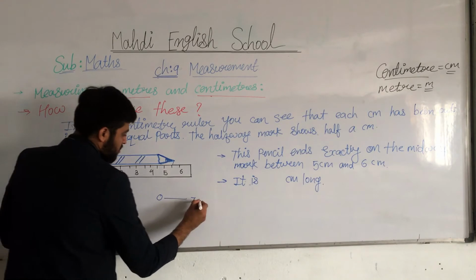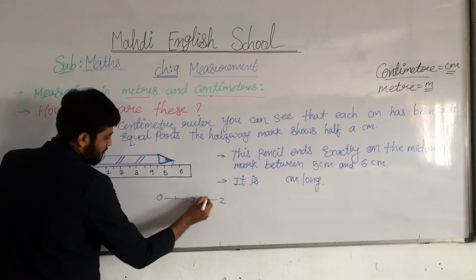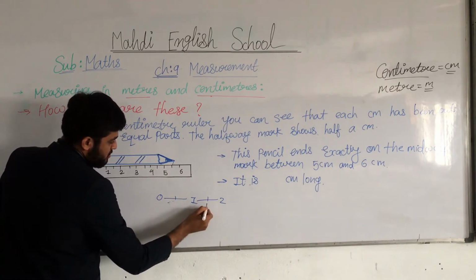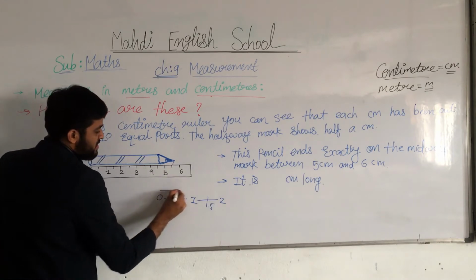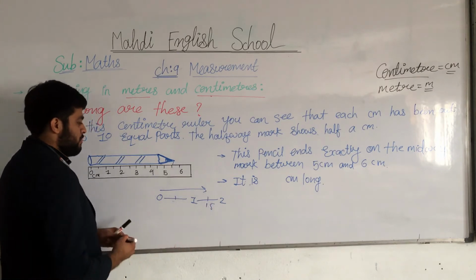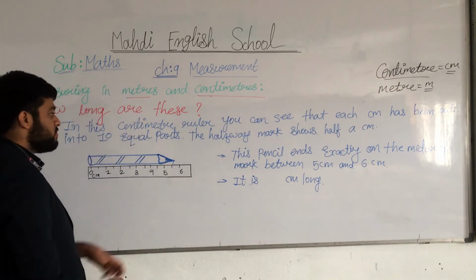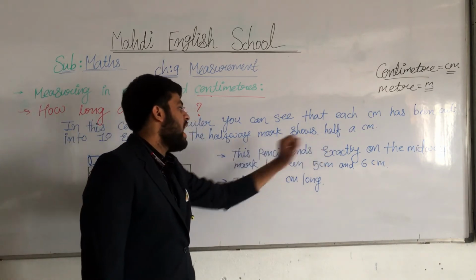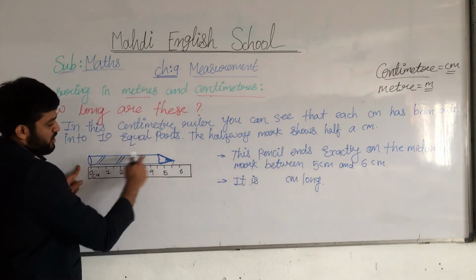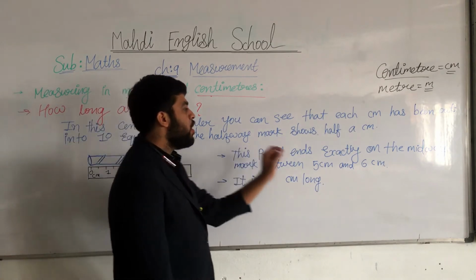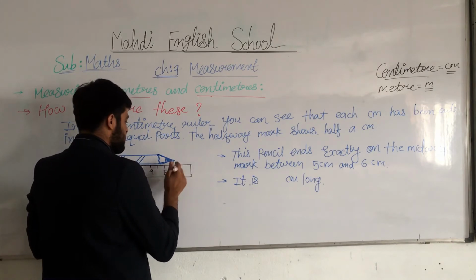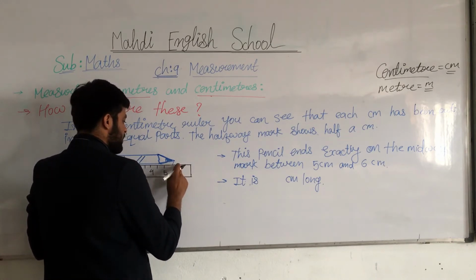See, 0 to 1, 1 to 2. So it is a half, and here we put 1.5. My pencil reaches here, which we call 1.5. The halfway mark shows half a centimeter. This pencil is blue, and it ends exactly on the midway mark. See, it is exactly on this midway. It is reaching exactly the midpoint.